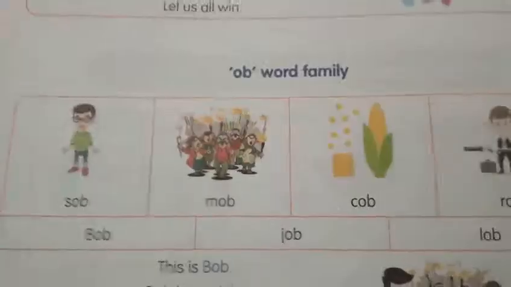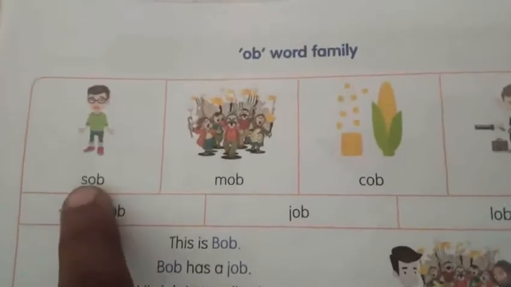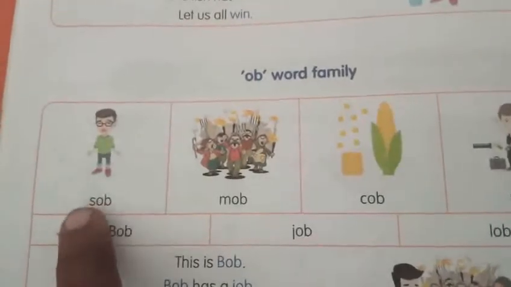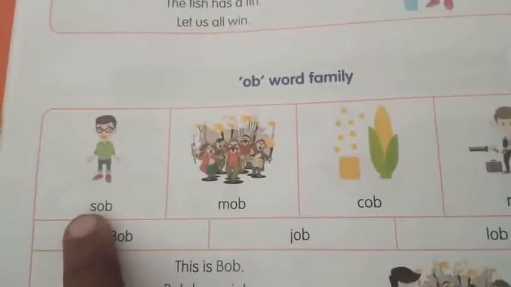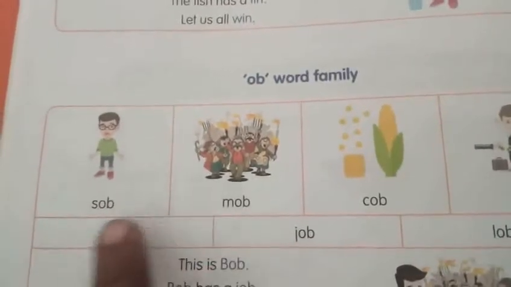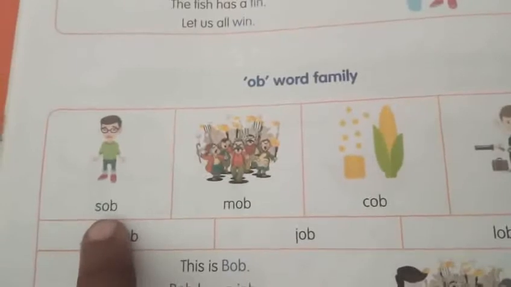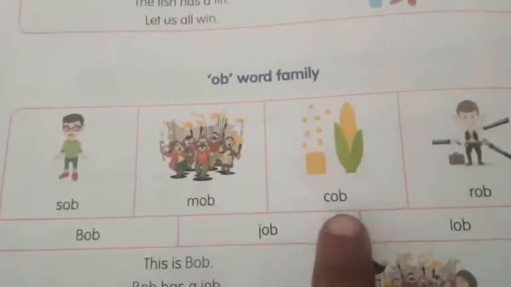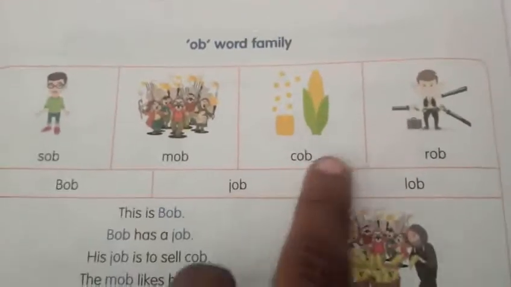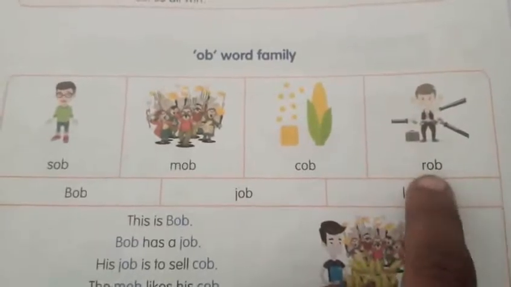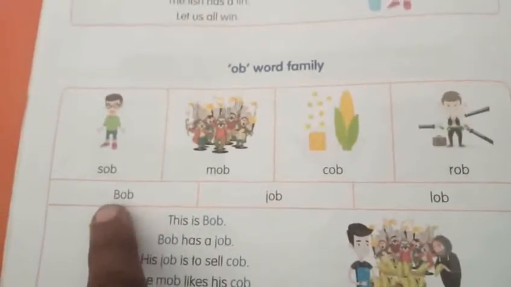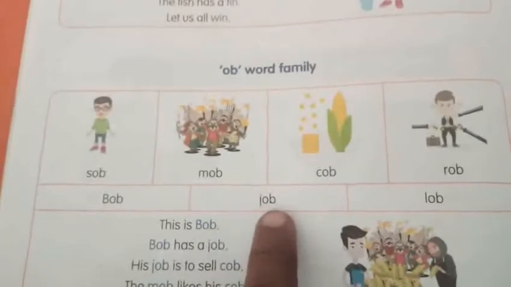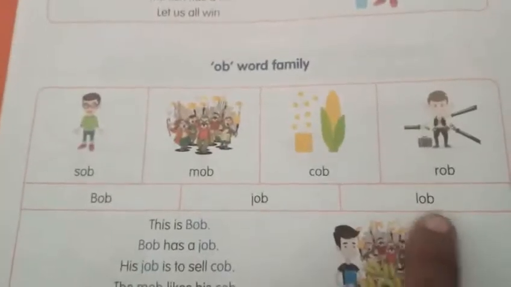Next, our ab word family. You also read along with me. You have to use the left hand, touch your shoulder, then forearm, then wrist. Where is that? Beginning sound, middle sound and end sound, right? Ab, sob. Ab, mob. Ab, cob. Ab, rob. Here also there are some examples. Ab, bob. Ab, job. Ab, log.